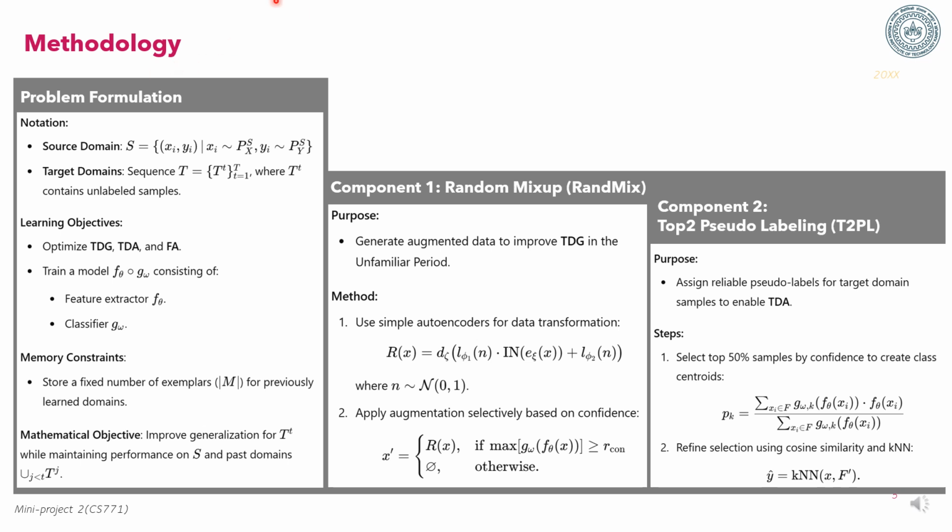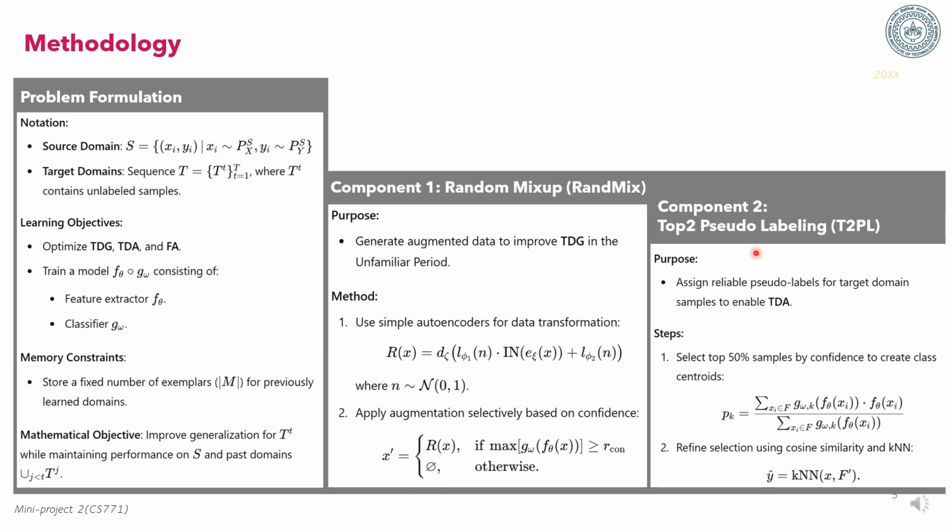Let's now talk about the methodology of the RAW-TP framework used in this paper. S is the labeled source domain. T is the unlabeled target domain, where each domain T_t represents a new data distribution. The model uses feature extractor F-theta and classifier G-W to optimize TDG, target domain generalization, TDA, target domain adaptation, and FA, forgetting alleviation for previously learned domains. In RANDMix, input data is transformed with noise using autoencoders, and then augmentation is applied based on confidence.